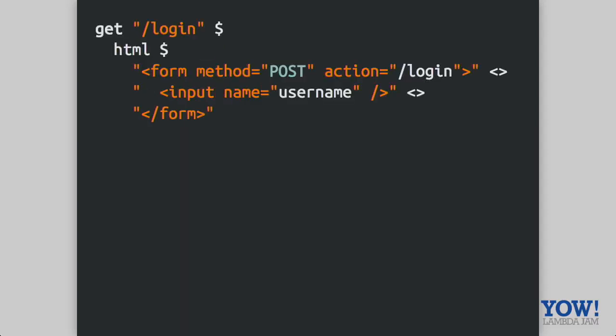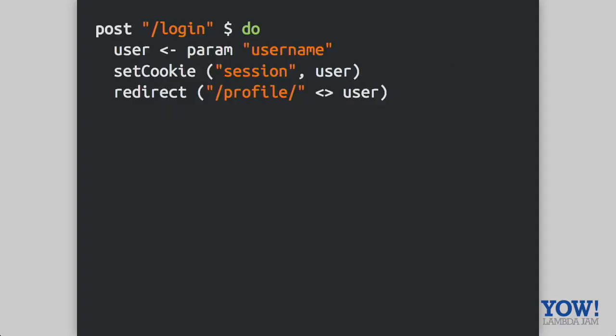So the very simple bastardized HTML here is this get page that returns this very simple form that when you submit the username, it will post back to itself, post back to the login page. The second page will be the actual post itself. So when you post back to this page, you want to pull out the username field from that post. You want to set the cookie to be the username itself, which is obviously not what you would normally do. And then finally, you want to redirect to that user page, or their user page.